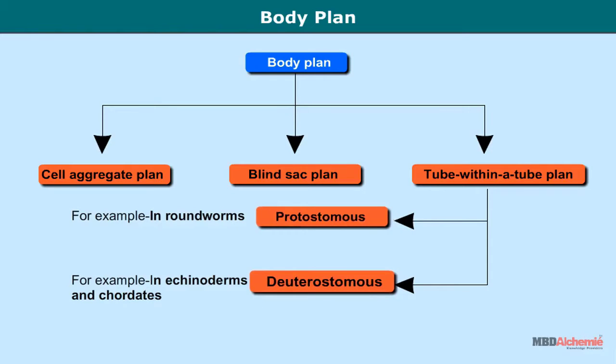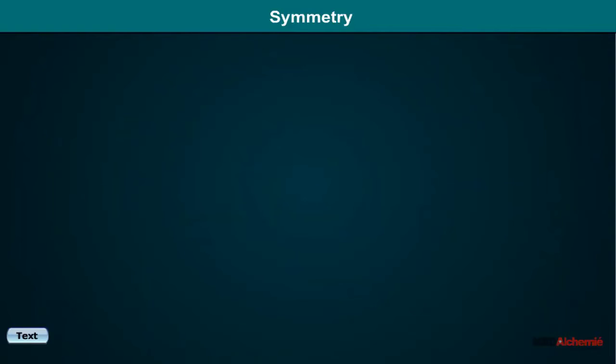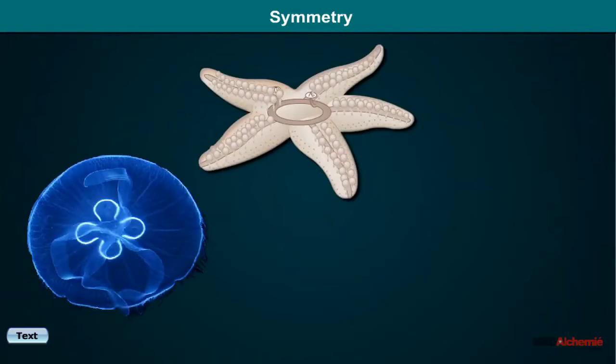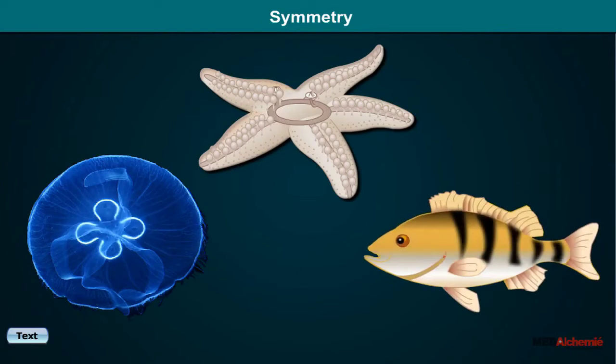Deuterostomous. In this, the blastopore of the gastrula forms the anus, so the anus is formed earlier than the mouth. For example, in echinoderms and chordates. Symmetry. It is the arrangement of similar body parts on two sides of the main axis of the body. The symmetry can be categorized into three types.